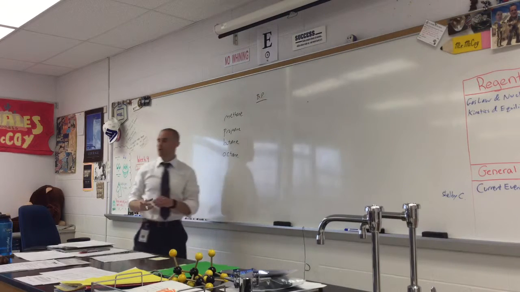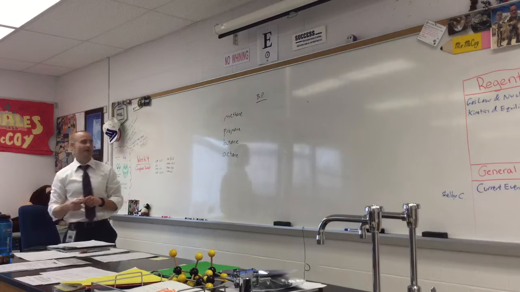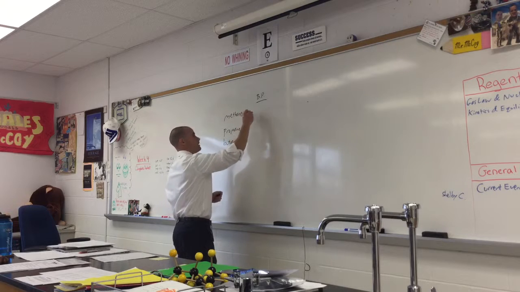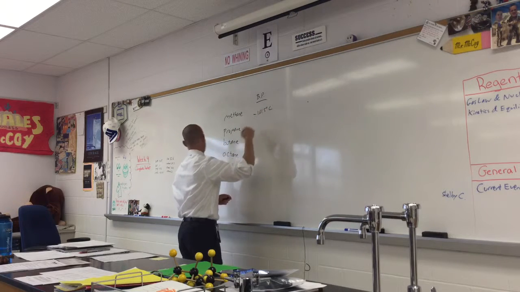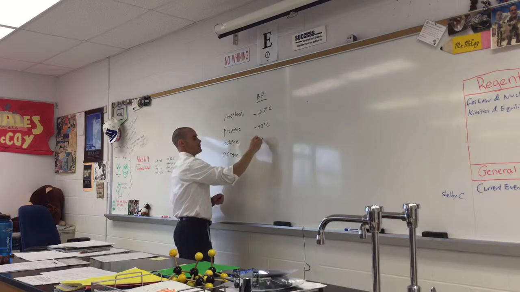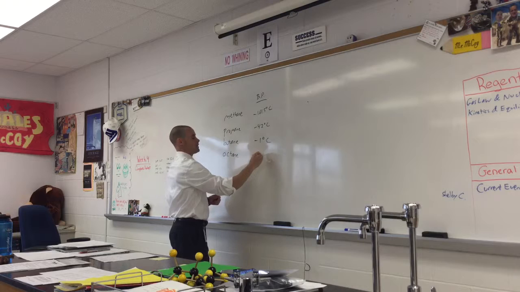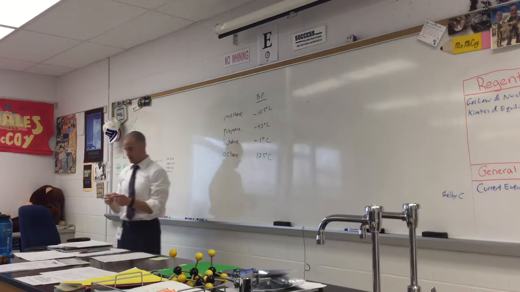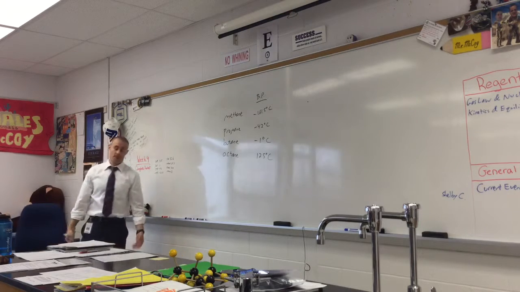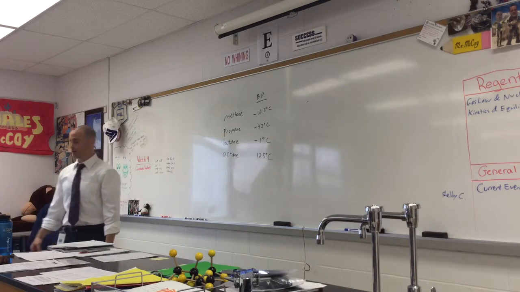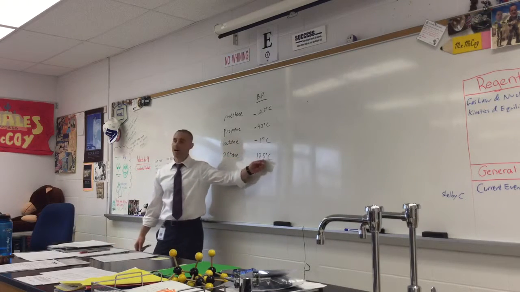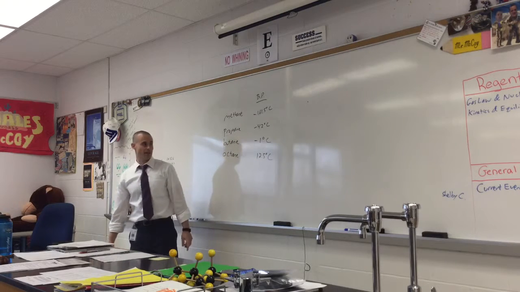So I'm going to give you the boiling point of all 4, and you're going to tell me what the trend is. Methane boils at negative 161.5 degrees. Propane boils at negative 42 degrees Celsius. Butane boils at negative 1, and octane boils at 125 degrees Celsius. Zach said it burns for a long time, and that's the same reason it has a high boiling point. So we'll talk about that in a second.